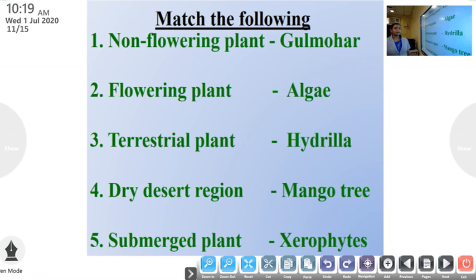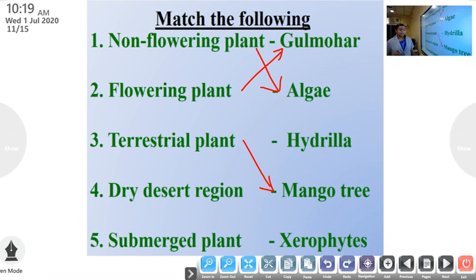Next slide. Match the following. It's very easy for you. First is non-flowering plant. Observe the B section. Which is a non-flowering plant? Gulmohar, algae, hydrilla, mango tree, xerophytes. Yes, algae. Second question, flowering plant. Gulmohar. Third question, terrestrial plant. Mango tree.